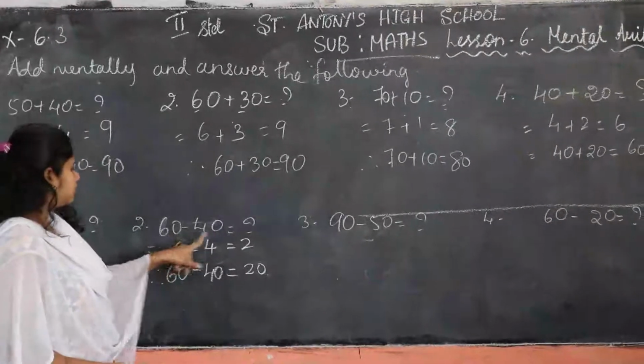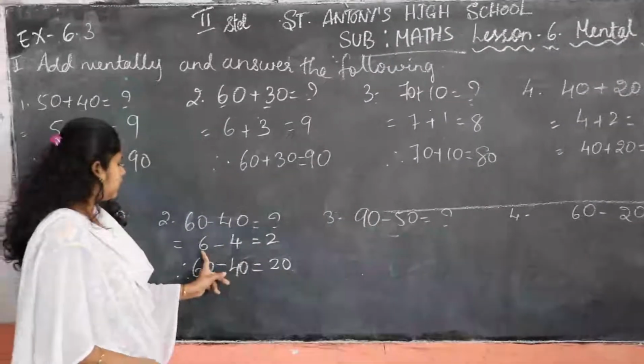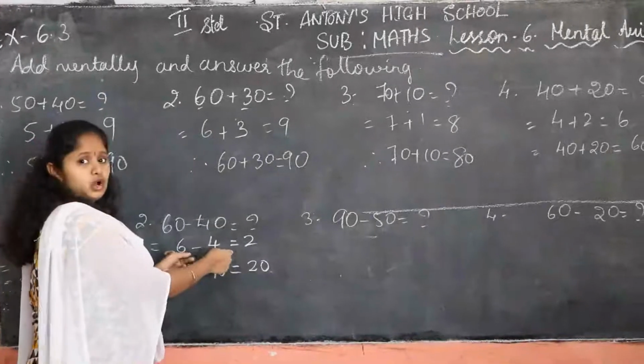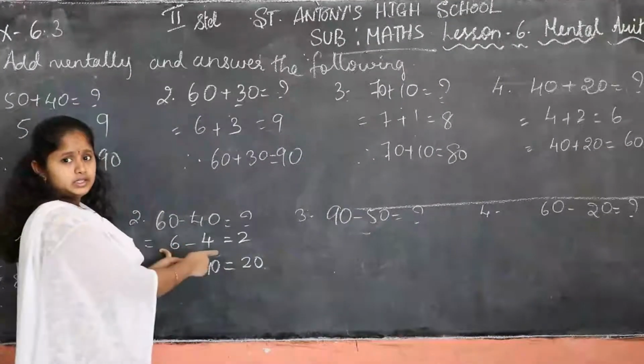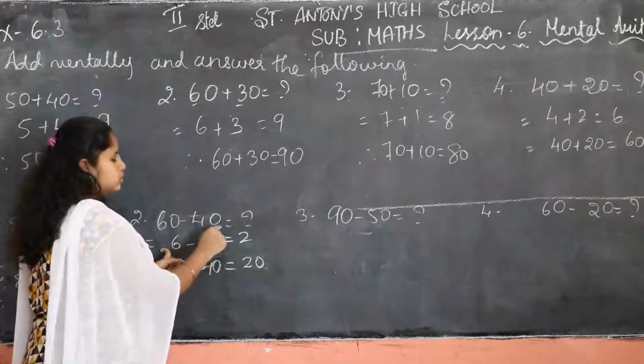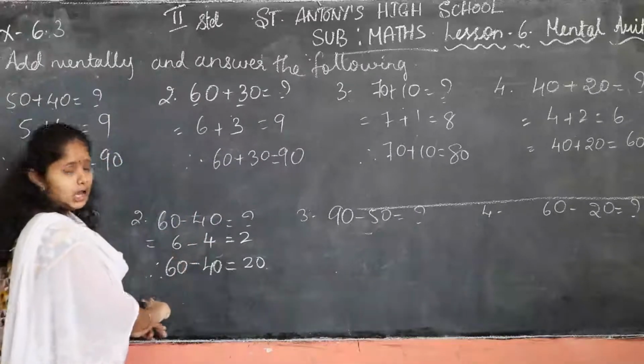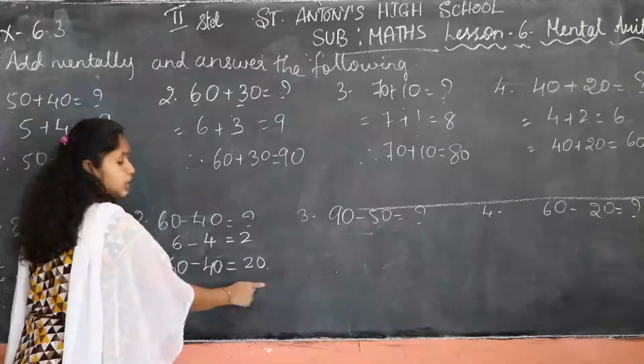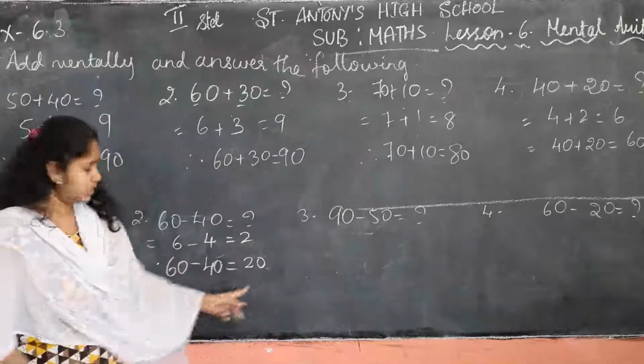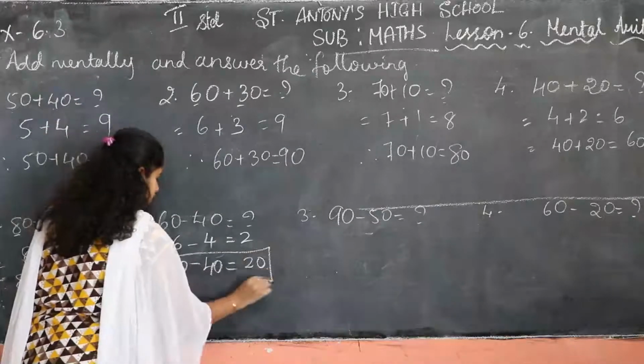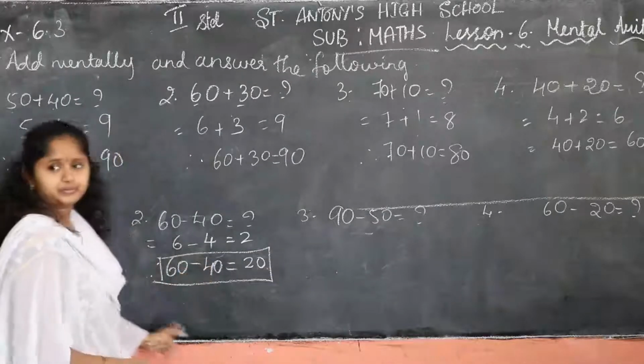Only we have removed 0 here to solve it easily. In the easy way, we have removed 0 here. Okay, in the last answer you have to add it. You have to write like this. Okay, and put it into the box. Okay.